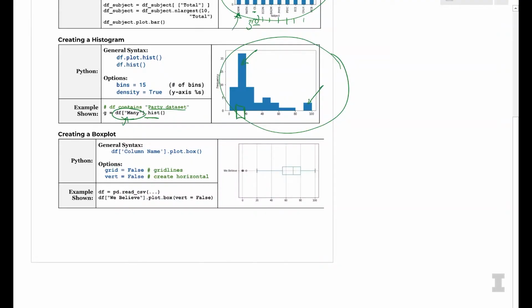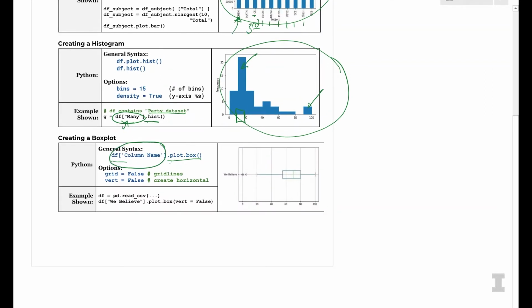One of the other visualizations is another favorite of yours, a box plot. A box plot is a visualization that can be done using the same idea, df.plot.box. One interesting thing is we may want to just visualize a single column name. So we can say df, add a column name, then just do a box plot of that particular column. But let's go ahead and actually see a box plot in action. I think the probability words data set, with things that we say like we believe it's going to rain tomorrow, is a great data set to look at.